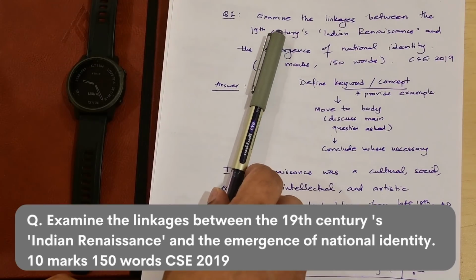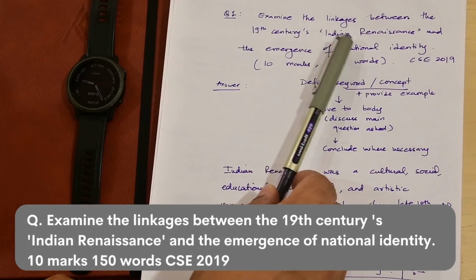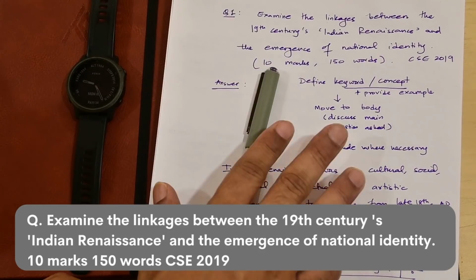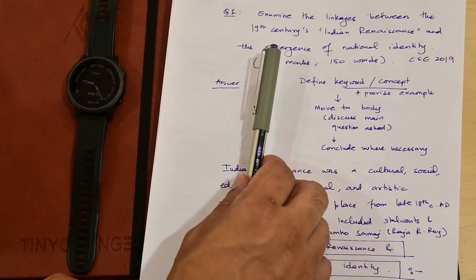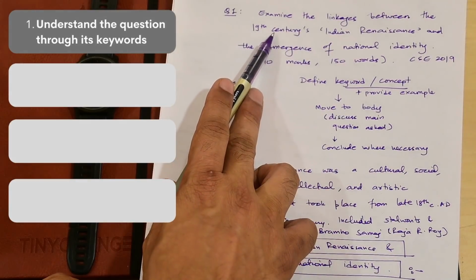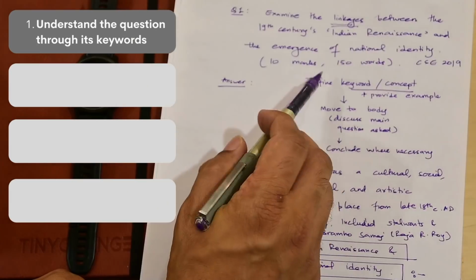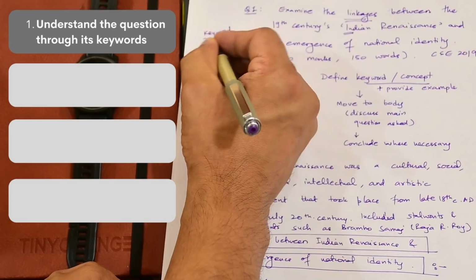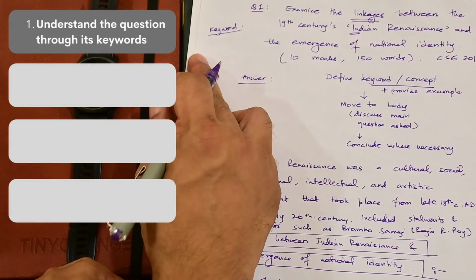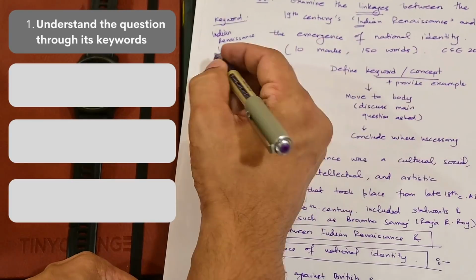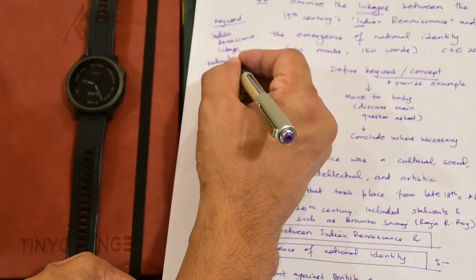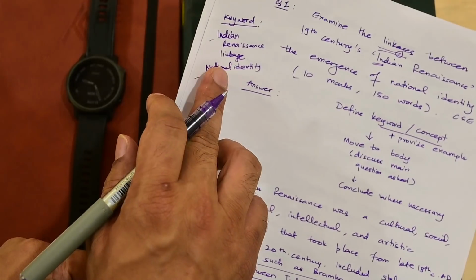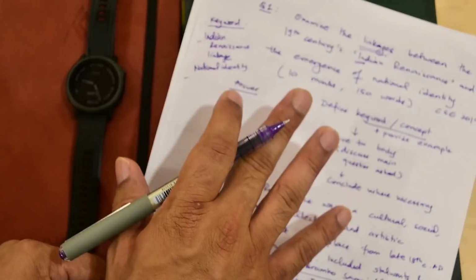So the question here is simple. Examine the linkages between 19th century Indian Renaissance and the emergence of national identity. First of all, don't jump right away into the answer. First try to understand what the question is asking. The question is asking what were the linkages between the 19th century Indian Renaissance and national identity. What is the first keyword? It is simply Indian Renaissance, then linkage, and national identity, the emergence of national identity. So these are the keywords, and around these keywords you have to form your entire answer. Remember these keywords: Indian Renaissance, linkage with national identity.